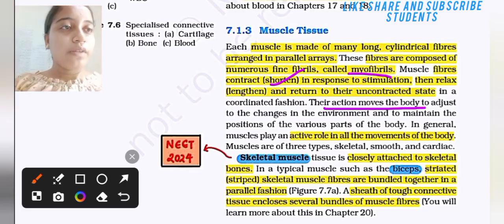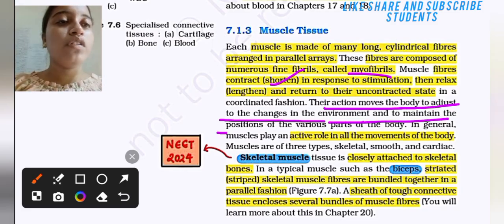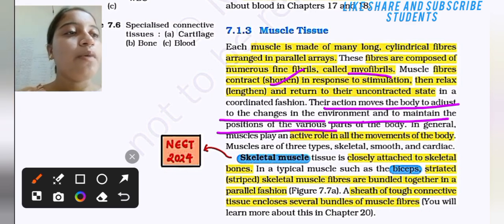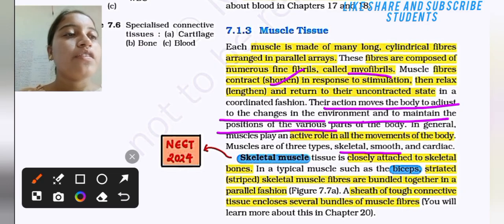Their action moves the body to adjust to the change in the environment and to maintain the position of the various parts of the body. In general, muscles play an important role in the movement of the body. Muscles are of three types, that is skeletal, smooth and cardiac.